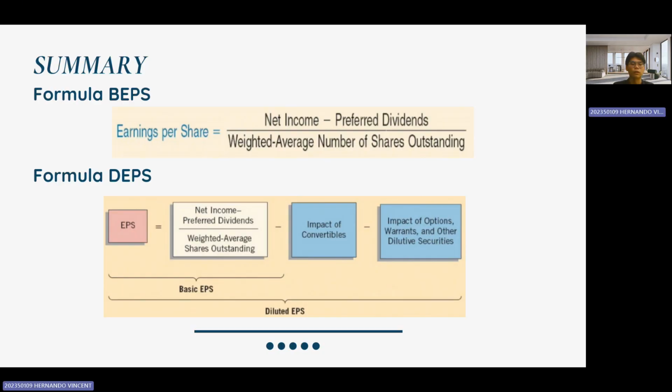And for the formula for DEPS: EPS equals net income minus preferred dividends, divided by weighted average shares outstanding. That's the basic EPS. And if we use diluted EPS, we adjust for the impact of convertibles and we adjust for the impact of options, warrants, and other dilutive securities.